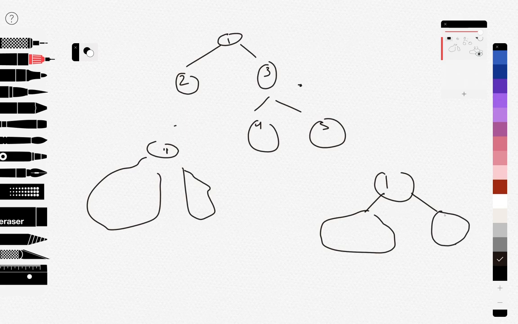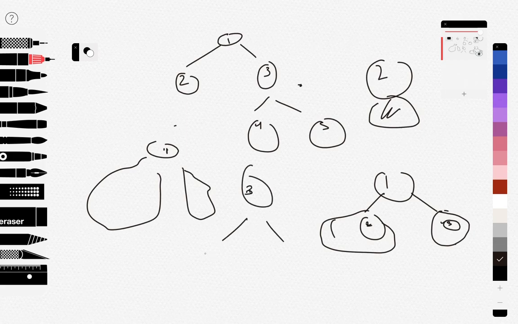But before swapping them, this 2 and 3 are trees in themselves, right? So we need to solve the same problem for these subtrees. This is the term that I will be using while solving tree problems: tree and subtree. What is a tree? The whole tree is a tree, and the subtree is just a smaller complete tree in that. We can think of this too as an independent tree in itself, which has 0 nodes in this case. But this 3 has 2 nodes, which are 4 and 5.